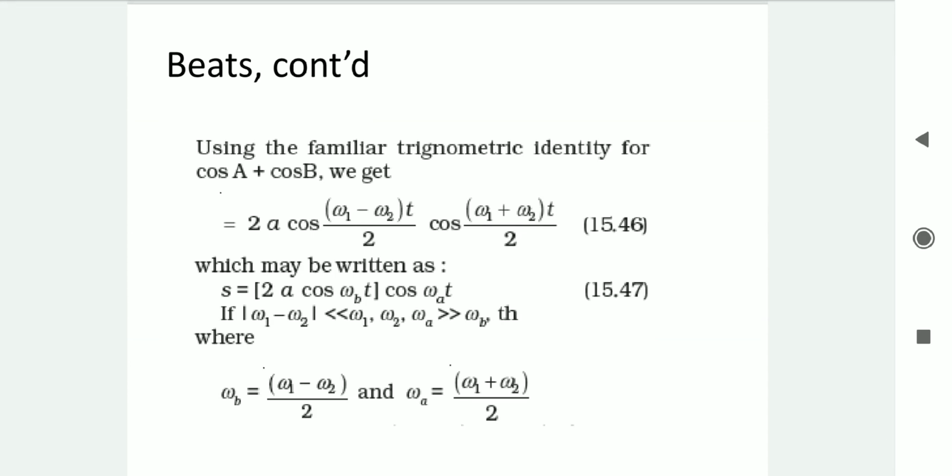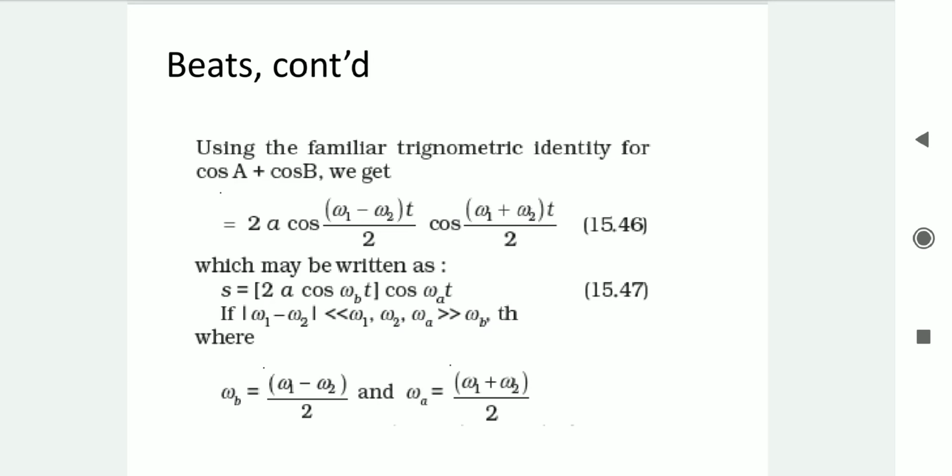That can be rewritten as S equals 2A cos omega b t into cos omega a t, where omega b equals (omega 1 minus omega 2) by 2 and omega a equals (omega 1 plus omega 2) by 2.